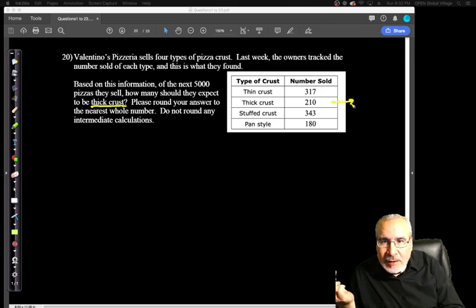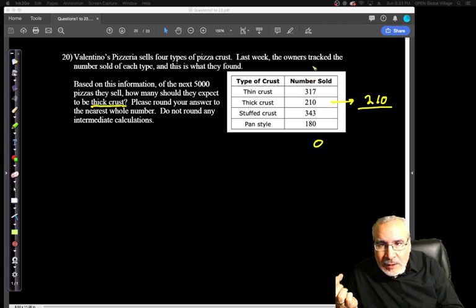So we currently have 210 thick crust pizzas. What we need to do is get a percentage, the relative frequency of thick crust pizzas. So what we need to know is the total number of pizzas that were sold, and they don't tell us that here, so we're going to have to do some arithmetic. 7 plus 3 is 0.